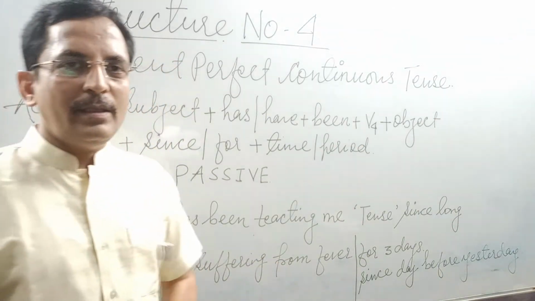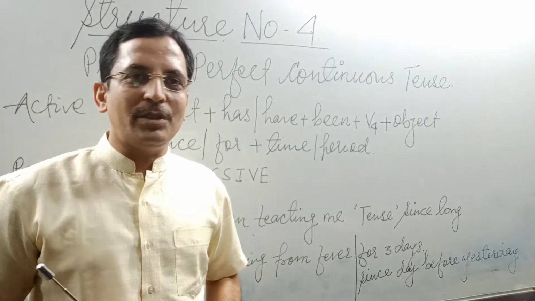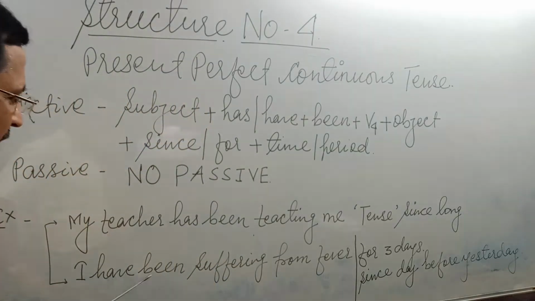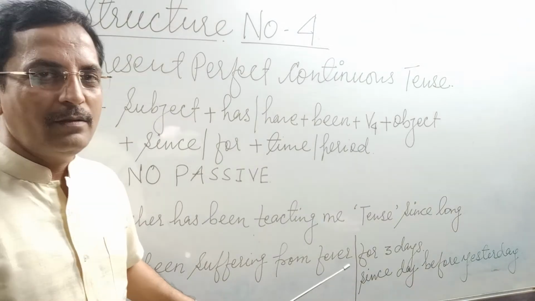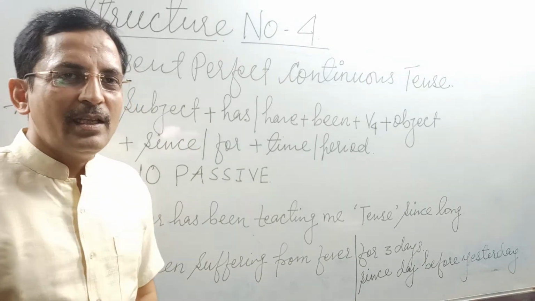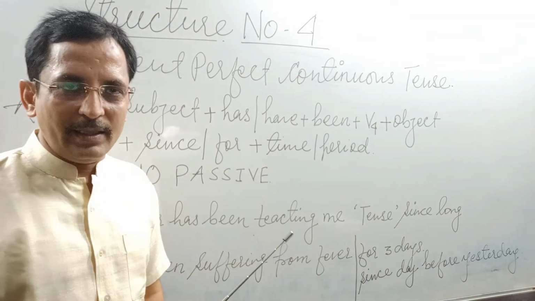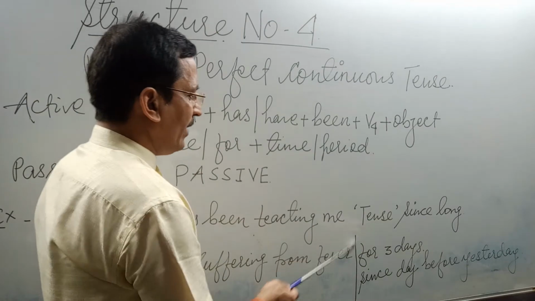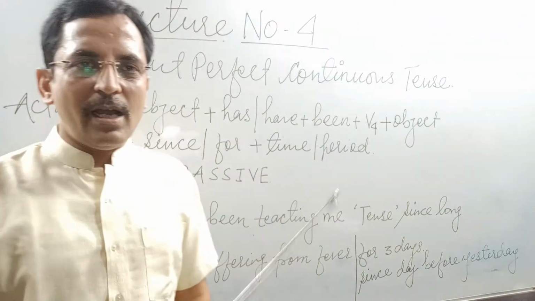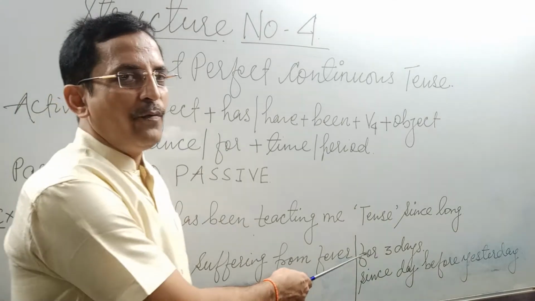Next example, that is your favorite sentence. All the students, they might have used this sentence this time or other time. I have been suffering from fever. Remember, many of the learners, in many cases I have seen that we frame the sentence I am suffering from fever. That is a wrong sentence. Remember, when we are using time at last with since and for, then always use either has been, or have been, or had been. So I have been suffering from fever for 3 days.